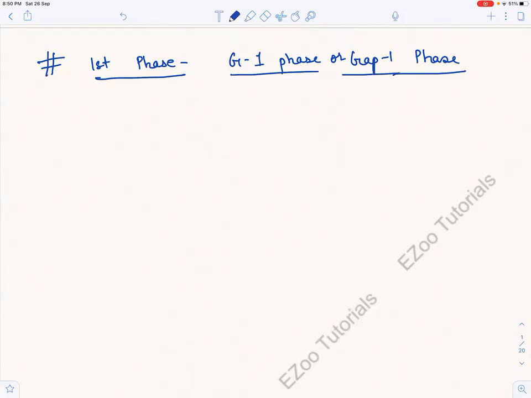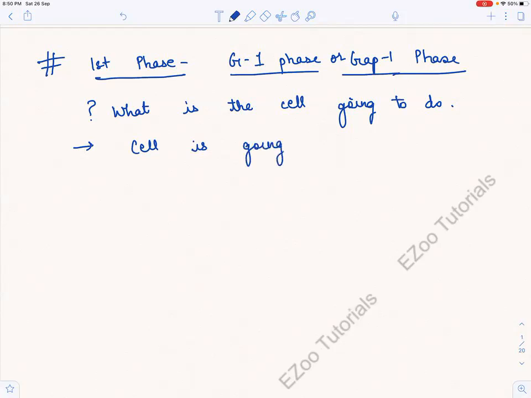Now, what is the cell going to do here? The question that we should ask whenever we are reading science, we should ask questions to ourselves. So what is the cell going to do here? The cell is getting itself ready for mitosis, right? So basically उसको क्या करना होगा? अगर उसको ready होना है तो उसको क्या करना होगा?